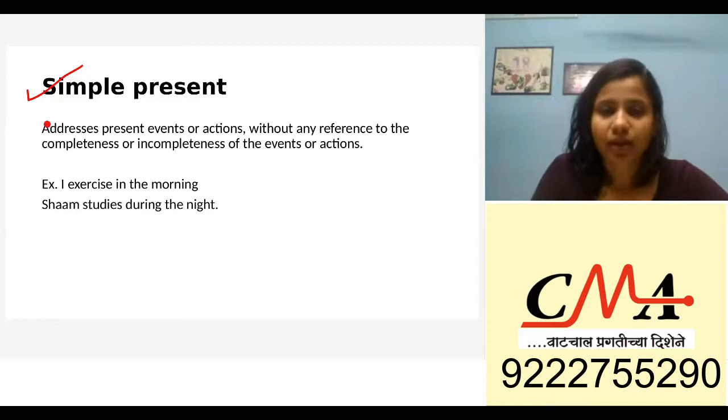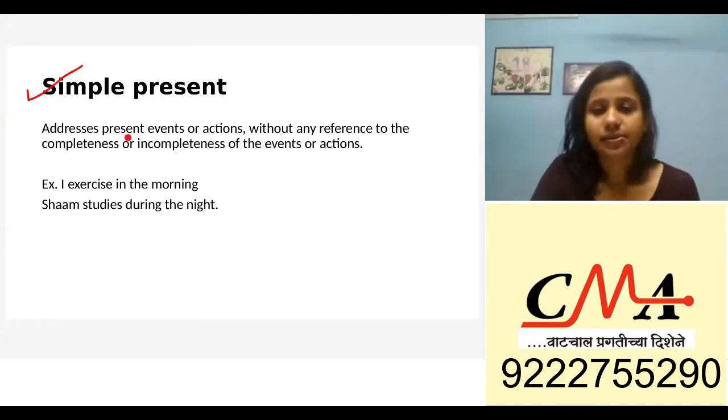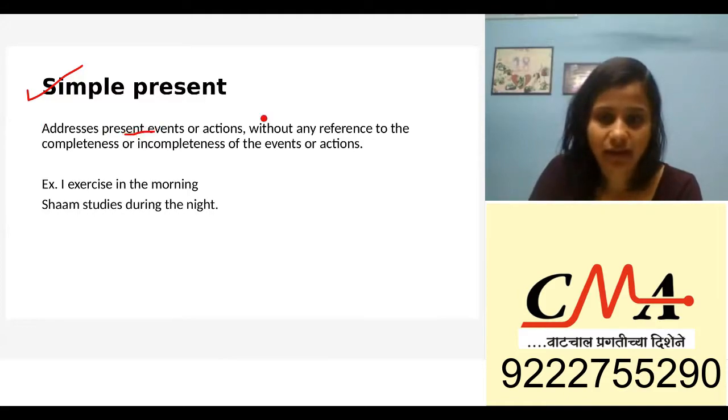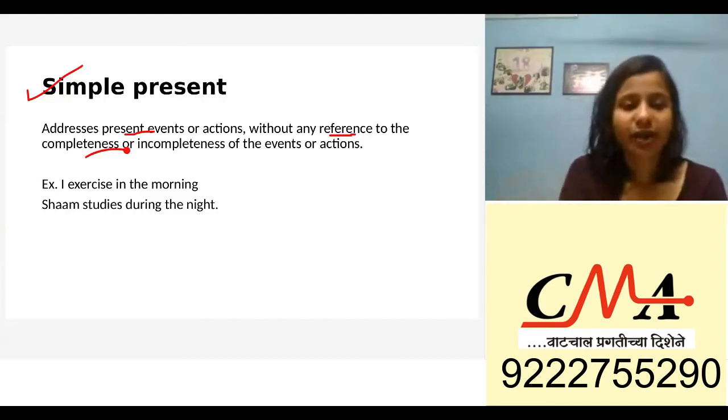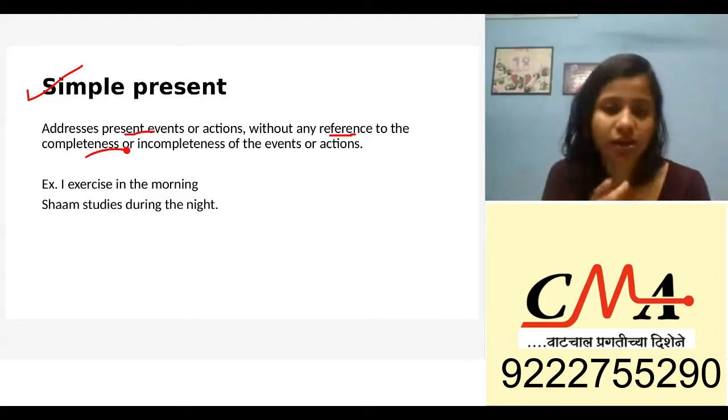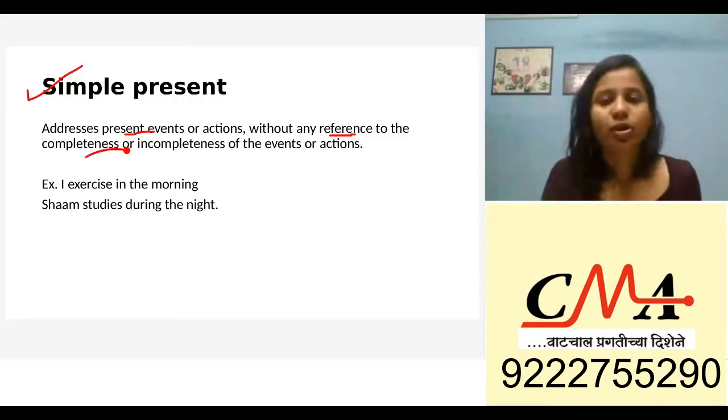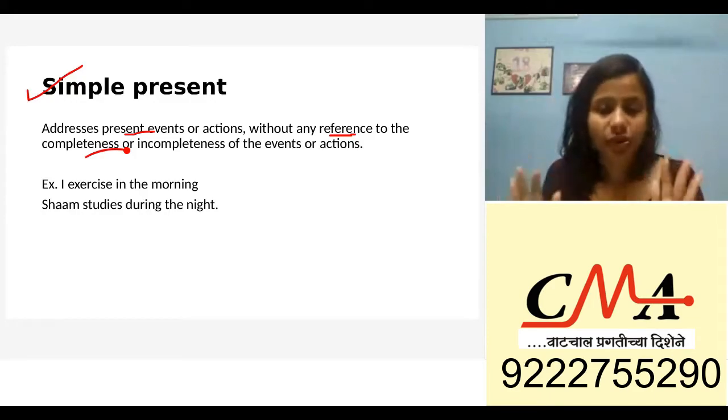Now simple present tense is going to address whichever is a fact, or anything without any reference to completeness or incompleteness. So it's not going to tell you like I am eating food. That is a continuous process, right? I am still eating morsel by morsel. That is a continuous thing, this activity is going on. But with simple tense, you will not know if the activity is going on or if it's complete or incomplete. You're just going to know that it happens.